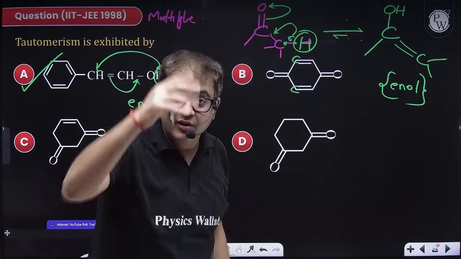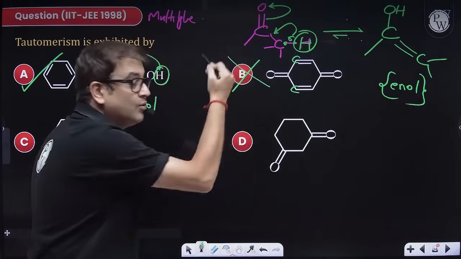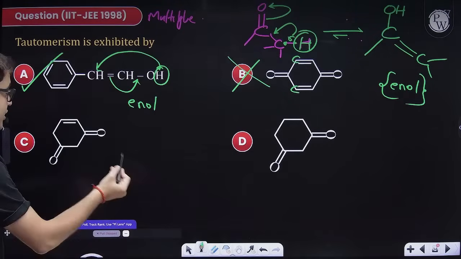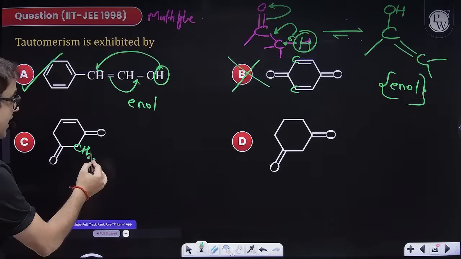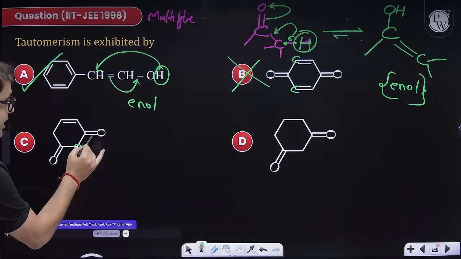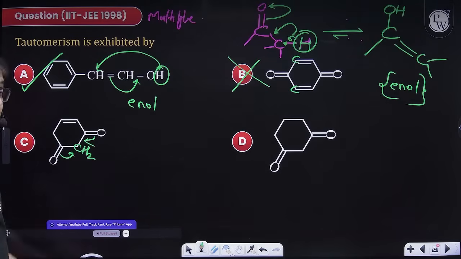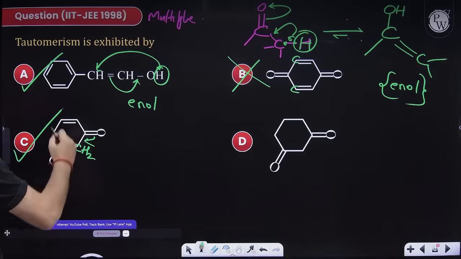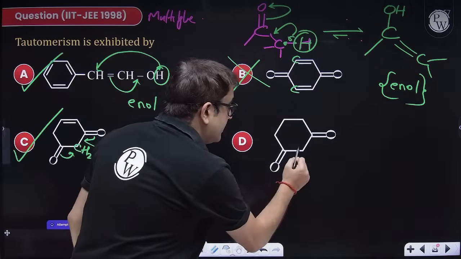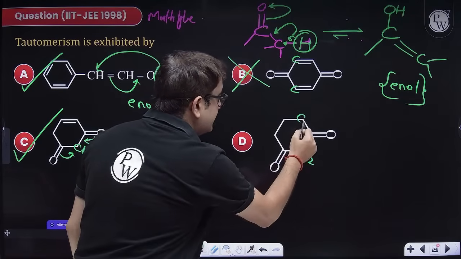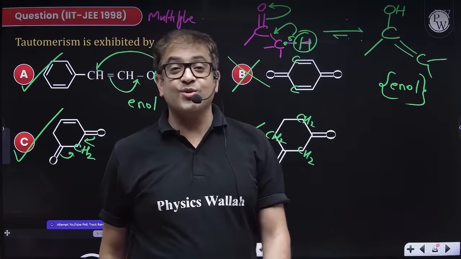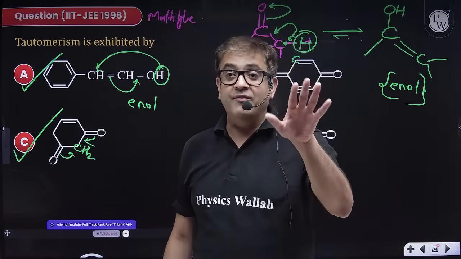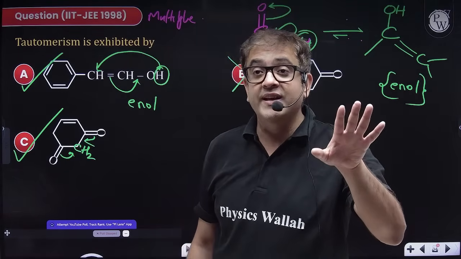Sir, electronegative will not give, therefore it can't show keto-enol isomerism. What about this one? Sir, here this carbon is sp3 and it can give keto-enol isomerism here also and here also. So this can show keto-enol isomerism. This one also, sir, this carbon can also allow, this carbon can also allow. So this can also show keto-enol isomerism. I hope everybody is with me on this.